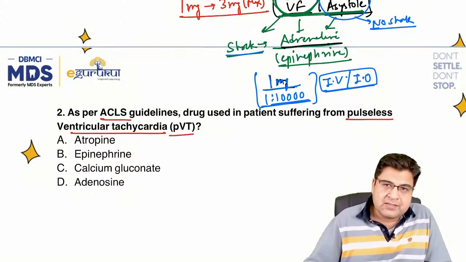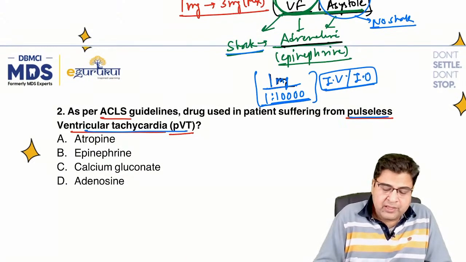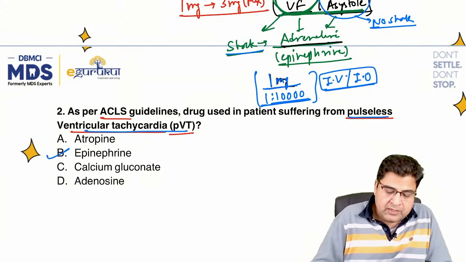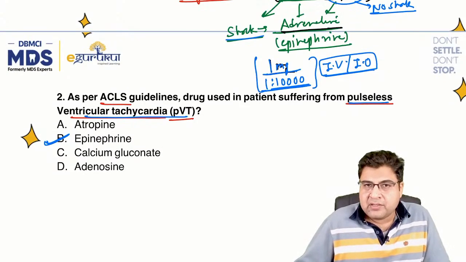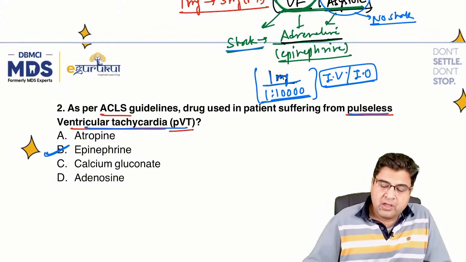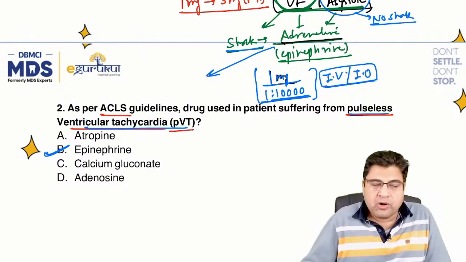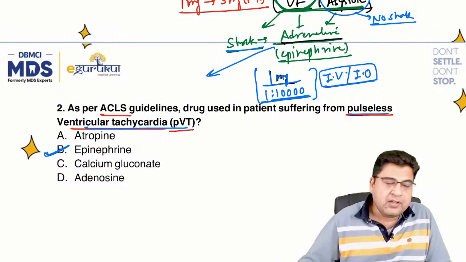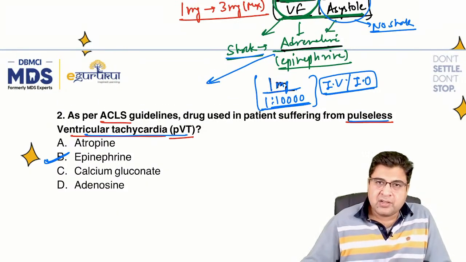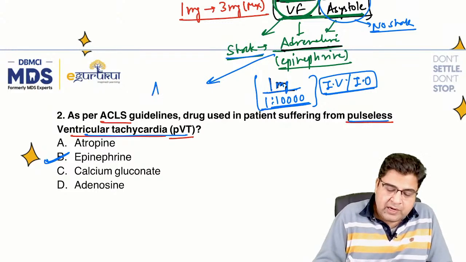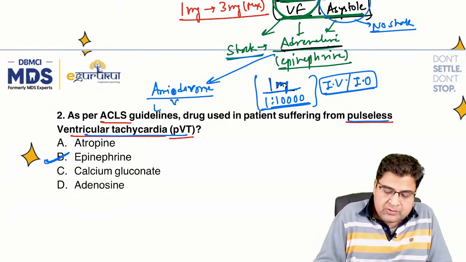Here they have asked about pulseless ventricular tachycardia, so the answer you can mark is epinephrine. Epinephrine is the best answer to be marked over here. In case epinephrine is not able to control it, and this question is repeated next year, then the second drug you will mark is amiodarone. In case amiodarone is also not effective, the third medicine is lidocaine.